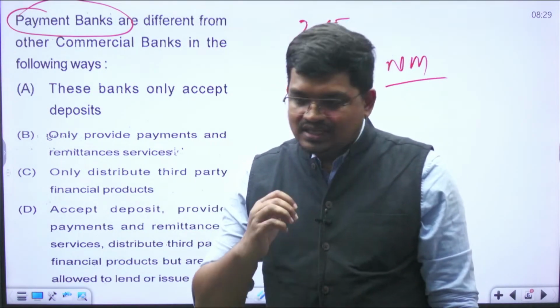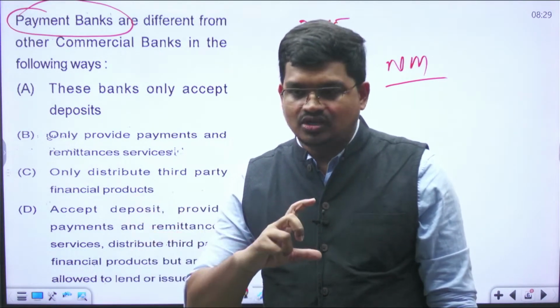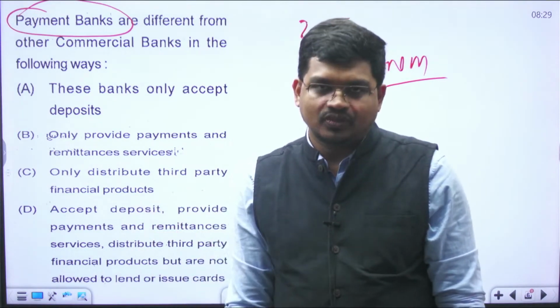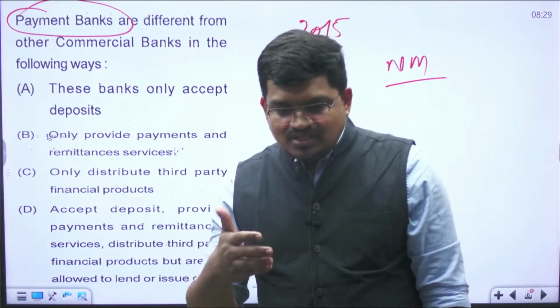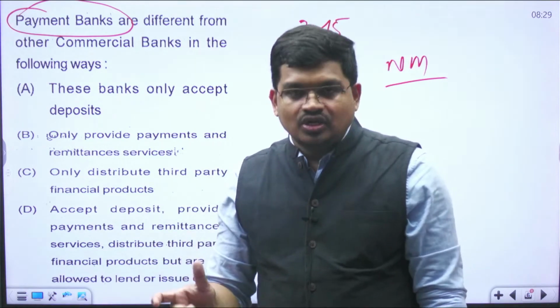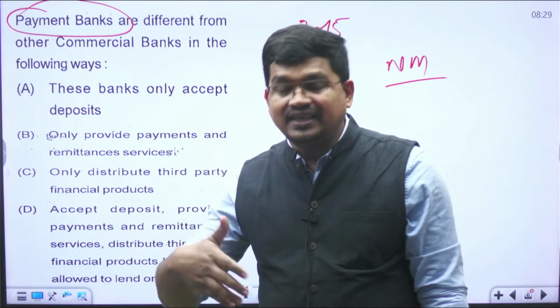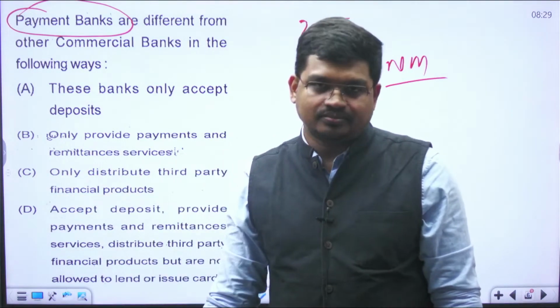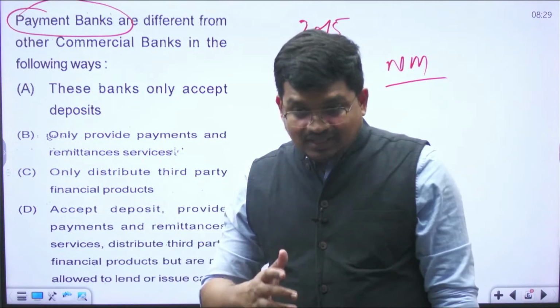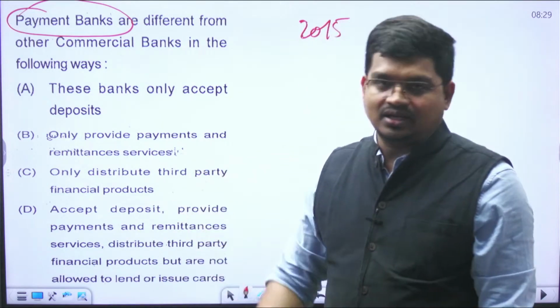That is the reason they are not going to the rural areas to open their branches. So the committee suggested that banks which have a low operational cost can start banking operations. In that category, the committee suggested this payment bank.